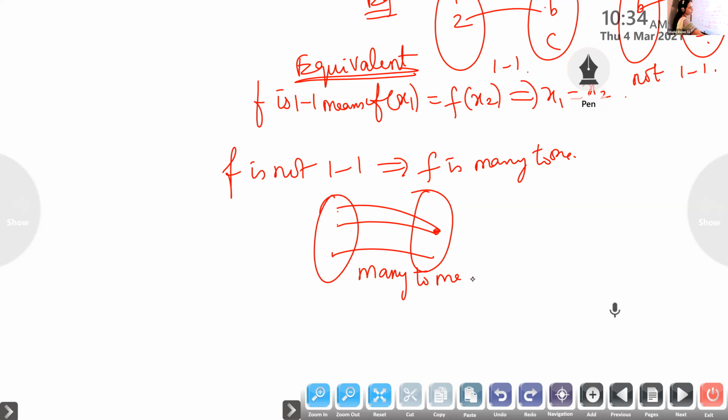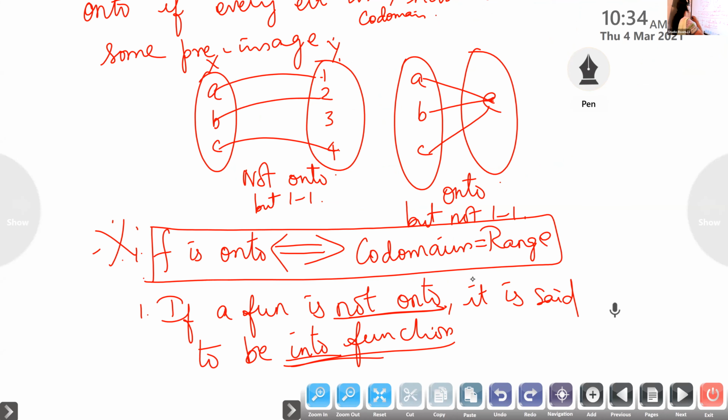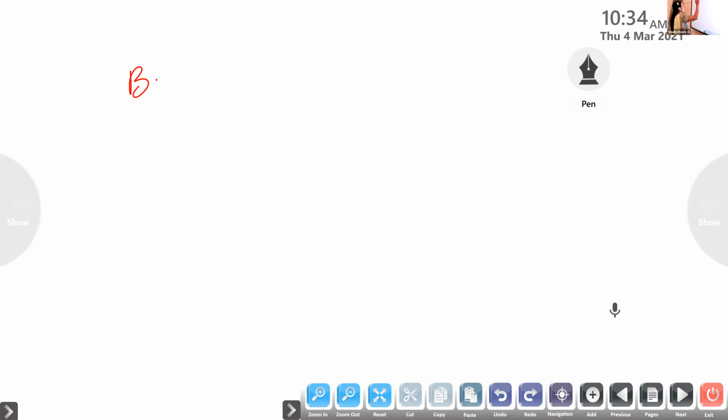Many to 1, onto function. Then the next one is bijection.